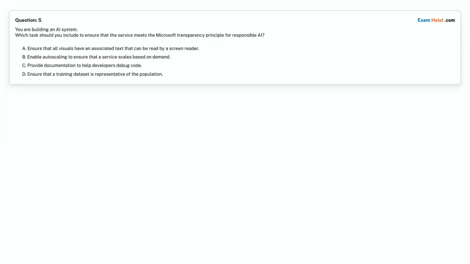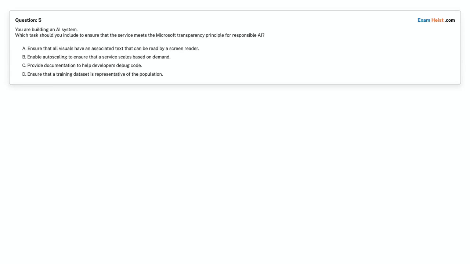Question 5. You are building an AI system. Which tasks should you include to ensure that the service meets the Microsoft transparency principle for responsible AI? Option A, ensure that all visuals have an associated text that can be read by a screen reader. Option B, enable auto-scaling to ensure that a service scales based on demand. Option C, provide documentation to help developers debug code.